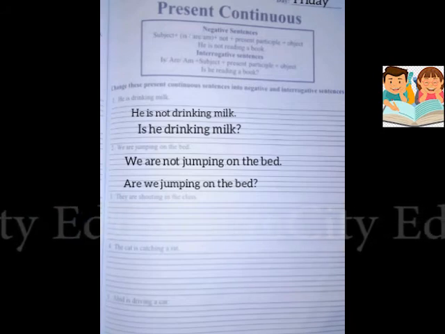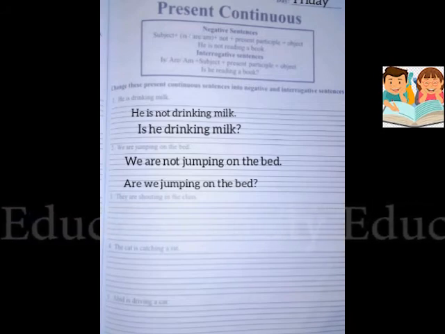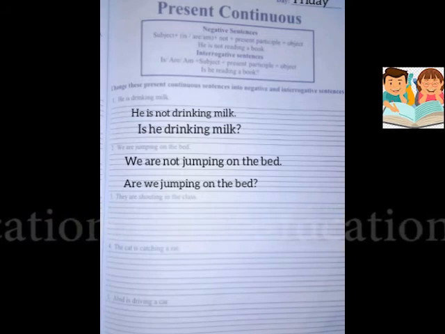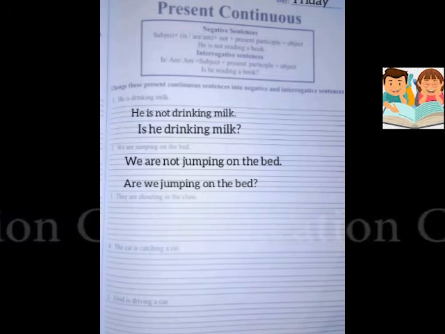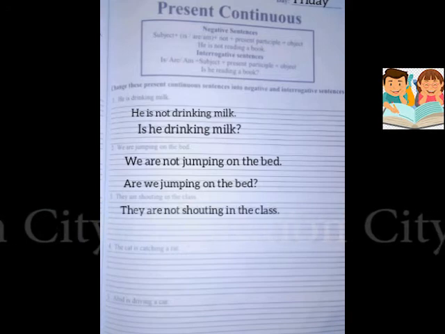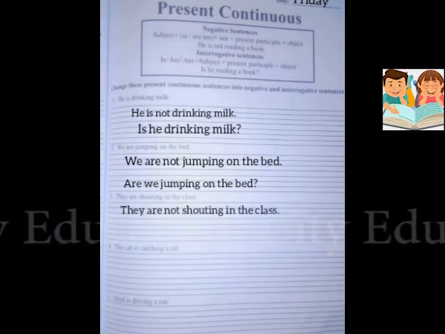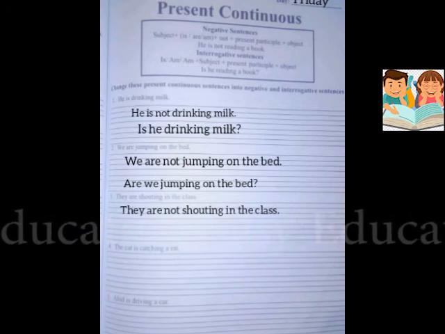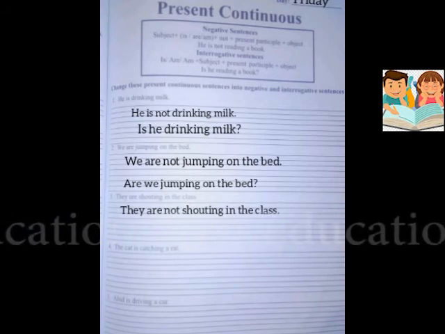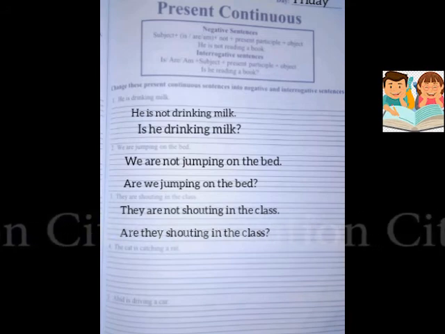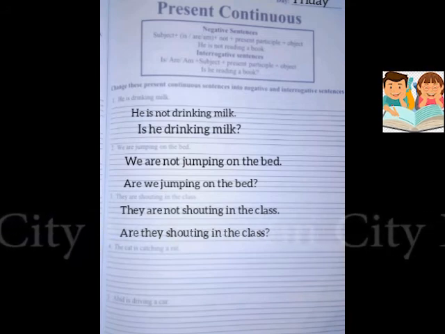Next is they are shouting in the class. Change it into negative and interrogative sentence as they are not shouting in the class. And we will change it as interrogative sentence as are they shouting in the class? At the end, question mark. Good.